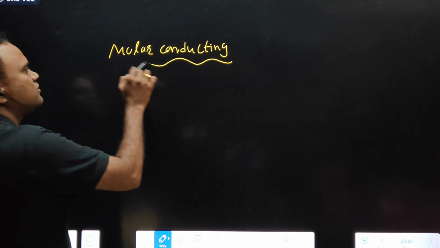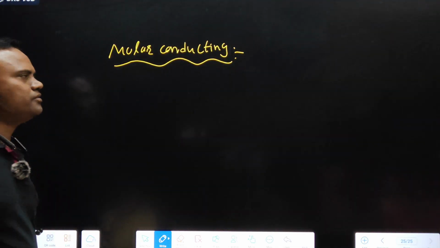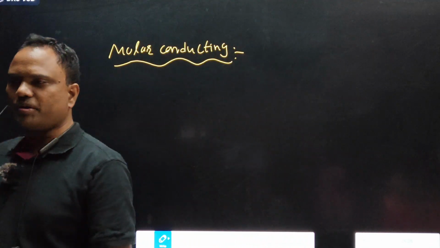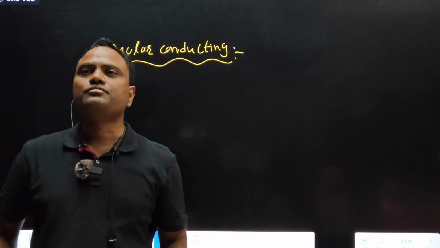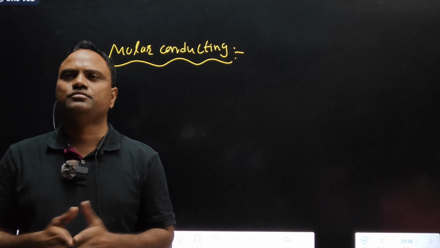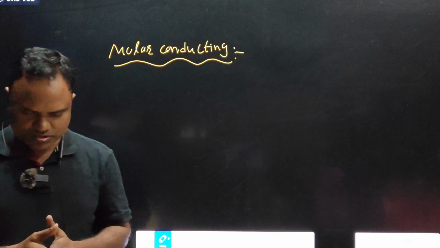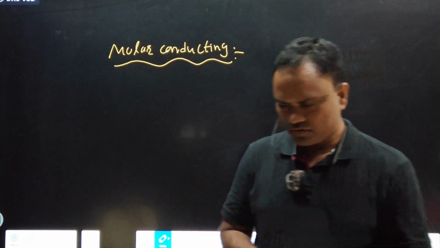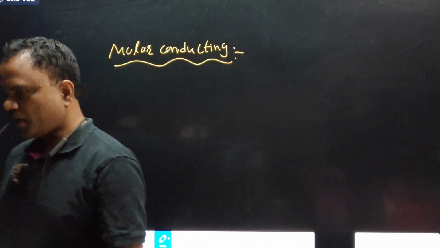Surabhi, can you answer? Why does specific conductance decrease upon dilution? Aisha, can you? Obed, can you answer?